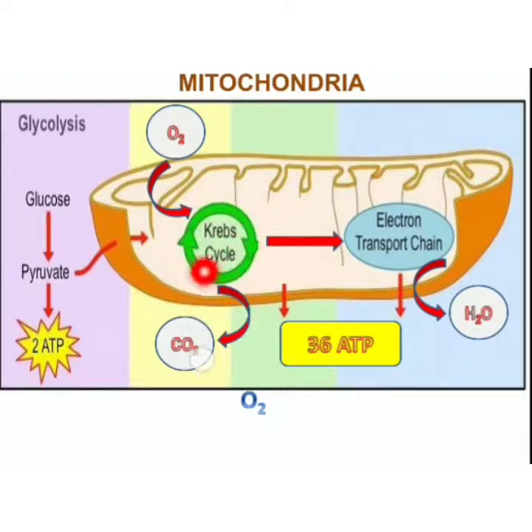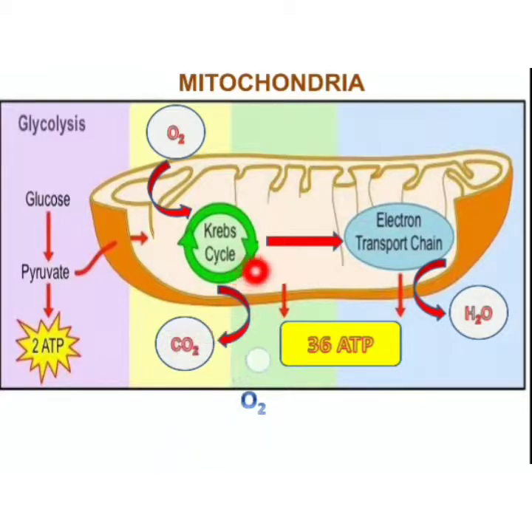In the Krebs cycle, remember, oxygen will be taken up by the mitochondria. This oxygen, which is present in the cell because of the blood, goes into the Krebs cycle. The Krebs cycle uses this oxygen plus pyruvate to form other products, and meanwhile CO2 is released. Because of this Krebs cycle, CO2 is released out of the mitochondria and goes back into the blood for exhalation.